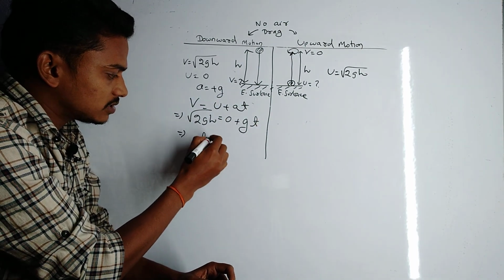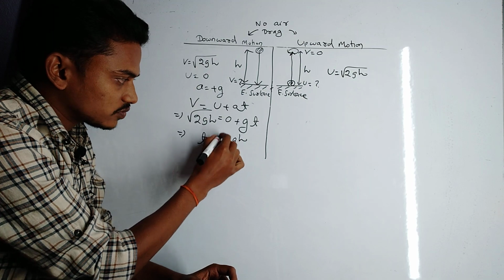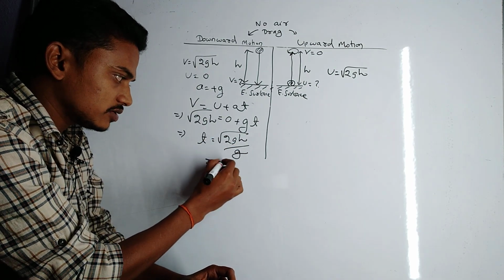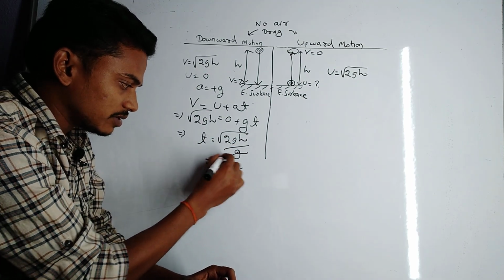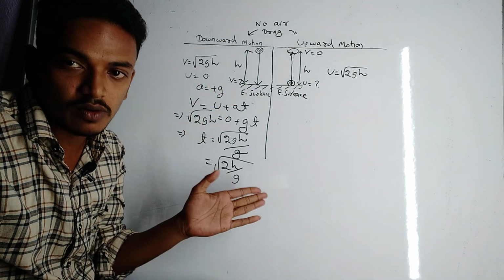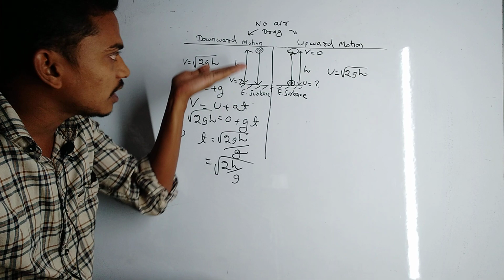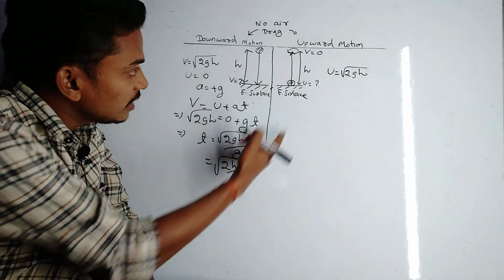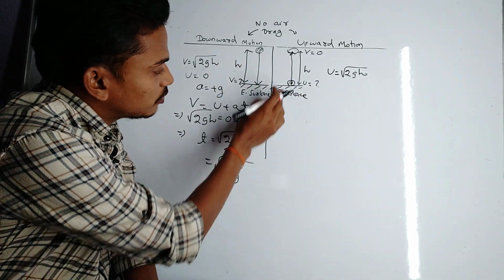That implies t is root over 2gh divided by g, that's equal to root over 2h by g. This is the time taken by the body to reach the ground in case of downward motion. Okay. Here we have to find the time.